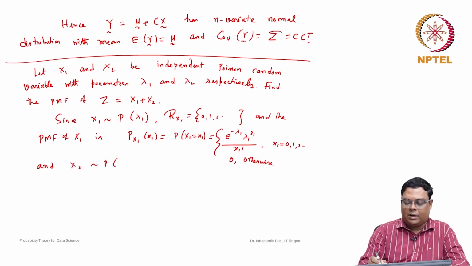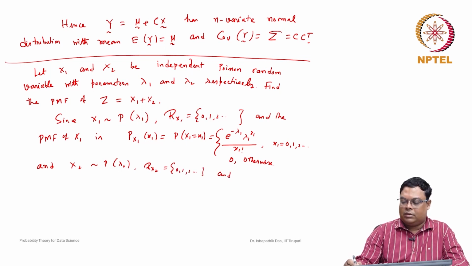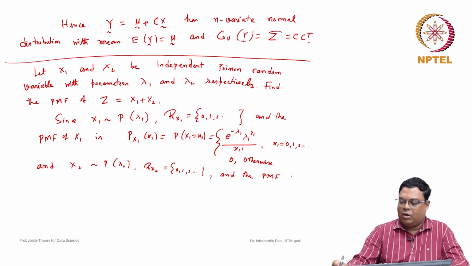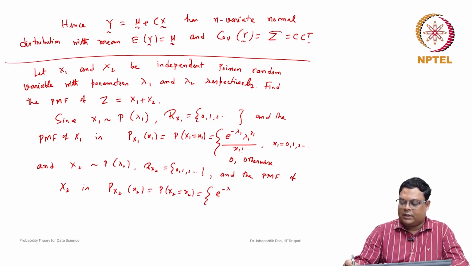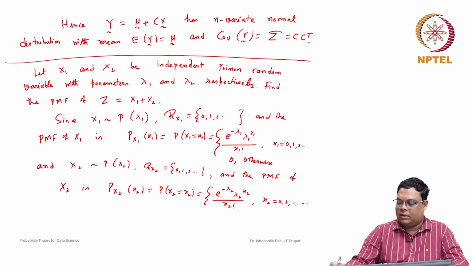Now similarly, x2 is Poisson lambda 2, so the range of x2 will also be the same, 0, 1, 2, and the probability mass function of x2, p of x2, the probability that x2 takes the value small x2, is similarly e to the power of minus lambda 2, lambda 2 to the power x2 by x2 factorial, for x2 equal to 0, 1, 2 like this, and this is 0 otherwise.